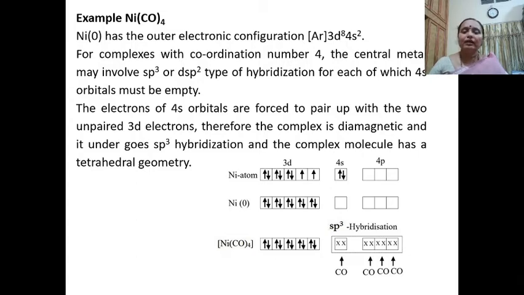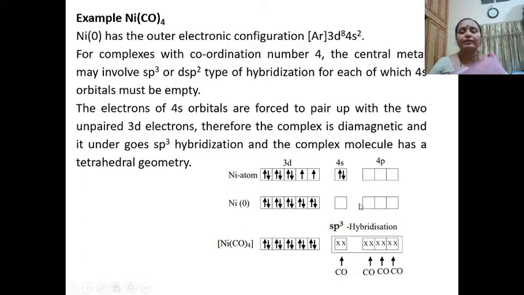As we know, there are two s electrons in the 4s subshell. These two electrons are forced to pair up with the 3d unpaired electrons, making the 4s orbital vacant, and it now undergoes sp3 hybridization.